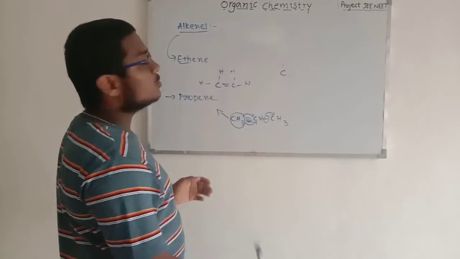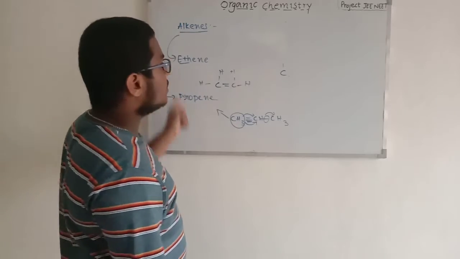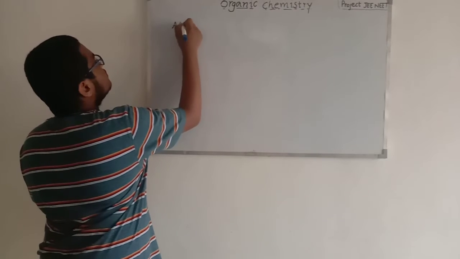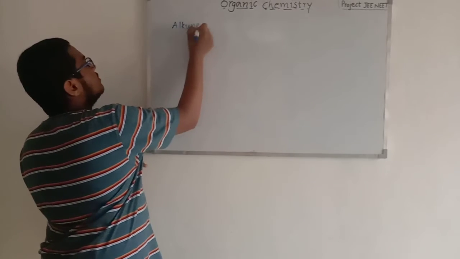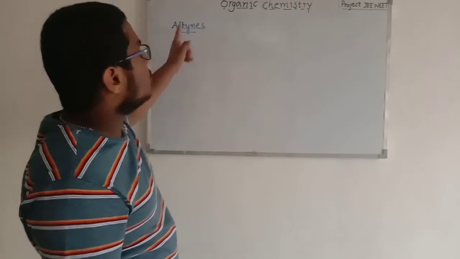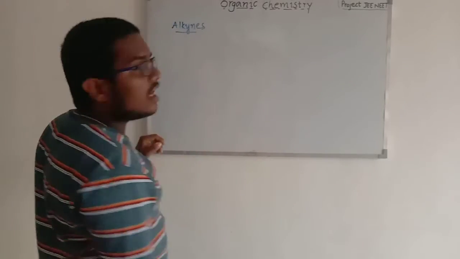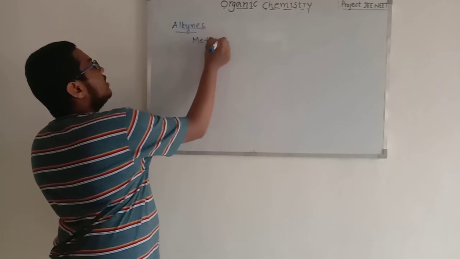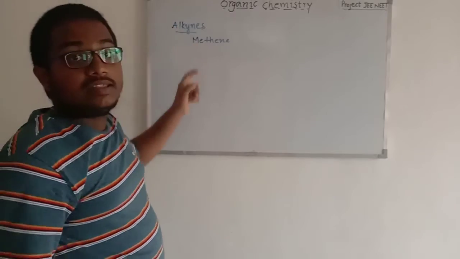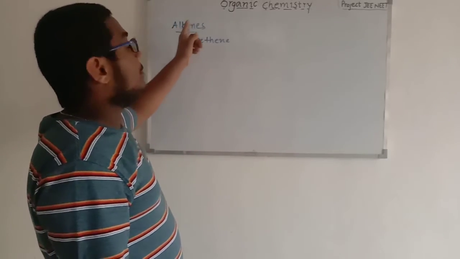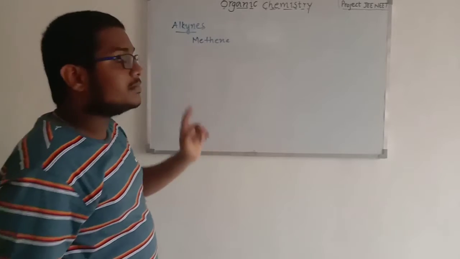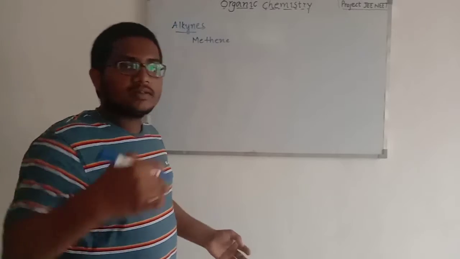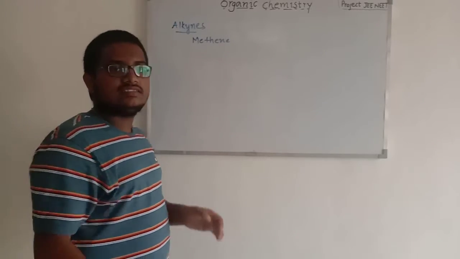So likewise, let's go to the alkynes as well, and I will provide you the remaining compounds names and formulas in the description. Now let's go to alkynes. As we have discussed in the alkene properties, there will be no existence of methene. So likewise, here also there is no existence of methyne, because one carbon cannot form triple bond with hydrogen. It cannot form double bond and triple bond with hydrogen as well, because hydrogen valency is 1.